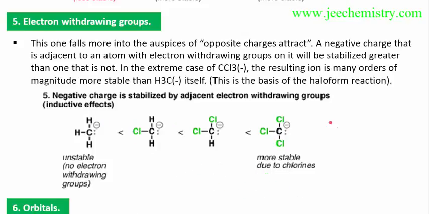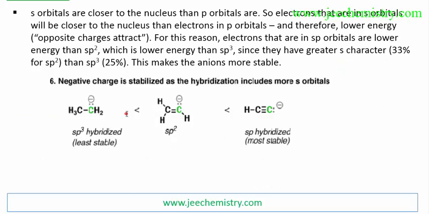Any group which will withdraw electron density will stabilize the negative charge on the carbon atom. Here the chlorine will provide a negative I effect. It will stabilize the negative charge. This I effect will withdraw the negative charge. 2 I effect, 1 I effect, 0 I effect. This is more stable than this. This is a minus I effect, which will withdraw the electrons. Plus I effect pushes electrons, but minus I effect withdraws the electrons. That's why this is more stable than this. Here 3 groups are attached, 2 groups, 1 group. In this way we can explain it.